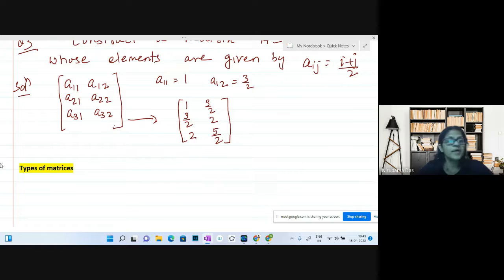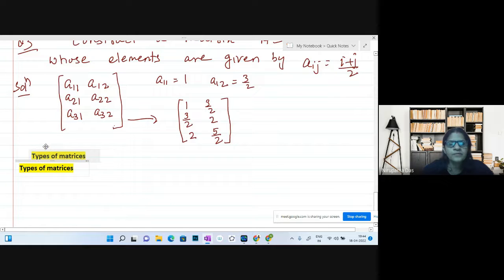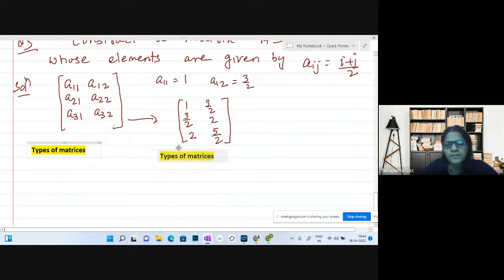So basically it's a rectangular arrangement of numbers or functions. So all the matrices are rectangular matrices, but we can divide these rectangular matrices into various categories. Just let me write it here.